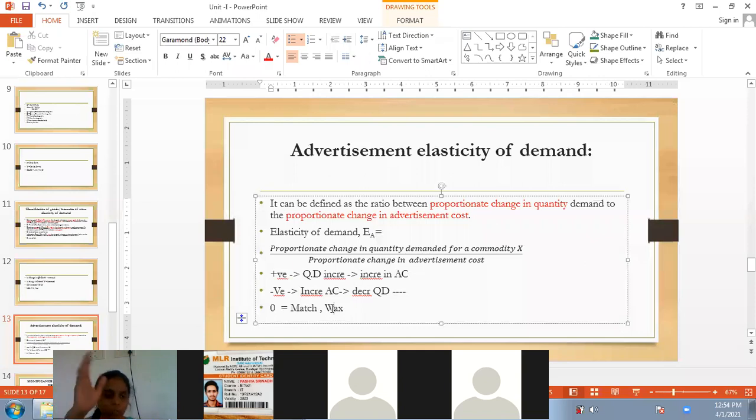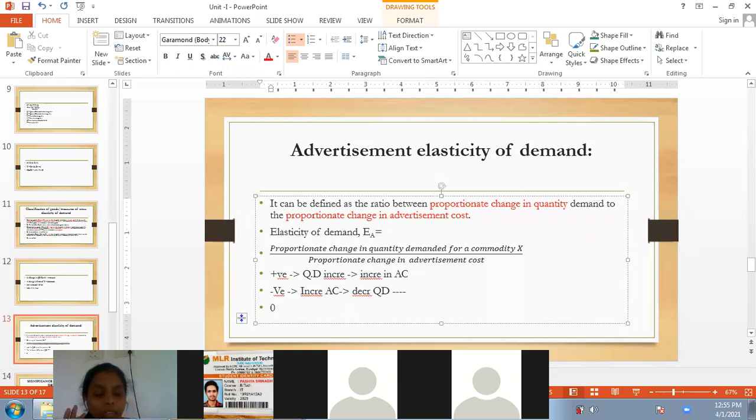By seeing an advertisement, nobody will increase their consumption of matchsticks. For this type of product, an increase or decrease in the advertisement cost does not influence the demand. In that case, the advertisement elasticity of demand will always be zero.